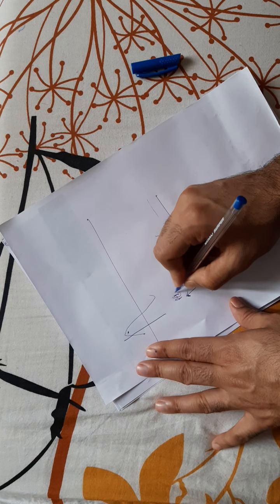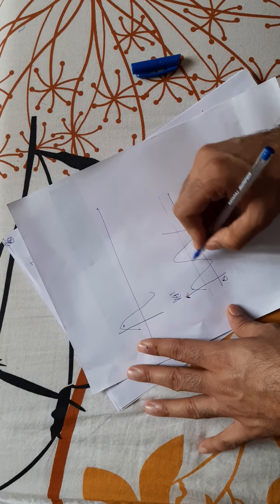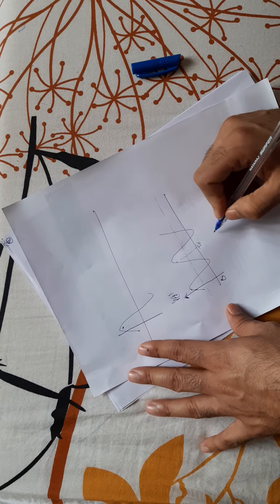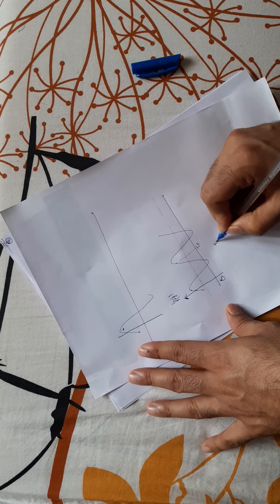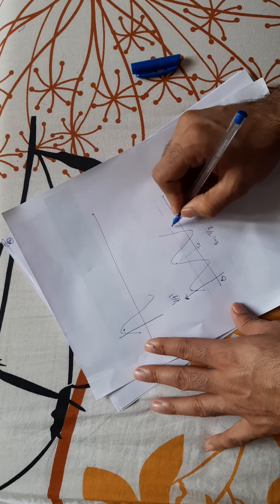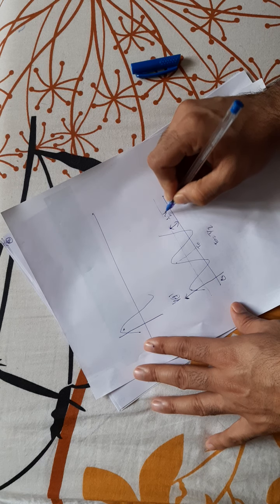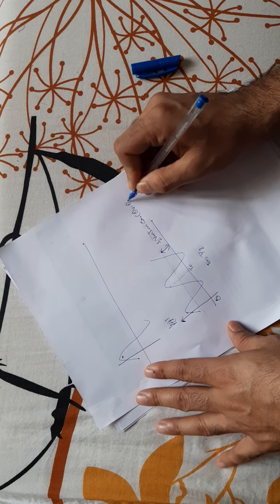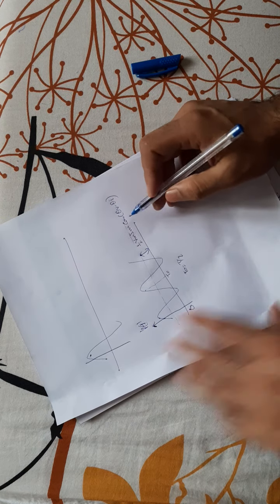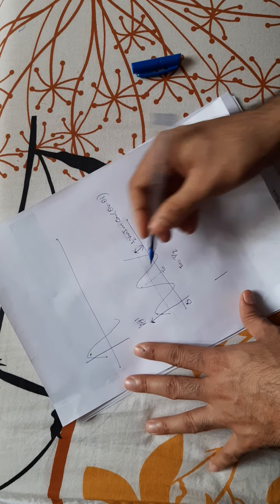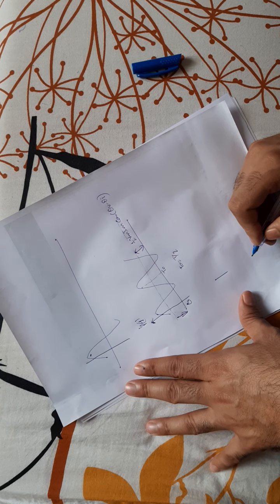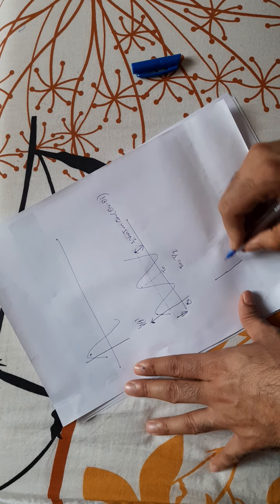This is p(t), this is 0, and this is T naught. Here I am representing it by T naught, which is nothing but T by 2. This is 1 by 2 Vm Im cos(theta V minus theta I). If theta V minus theta I is equal to 90, cos 90 will be equal to 0. So this line will shift from this point to this point. So how will it look now?